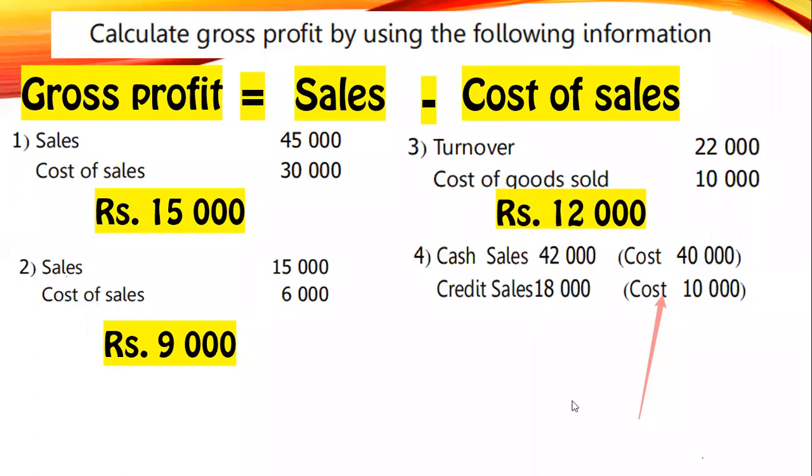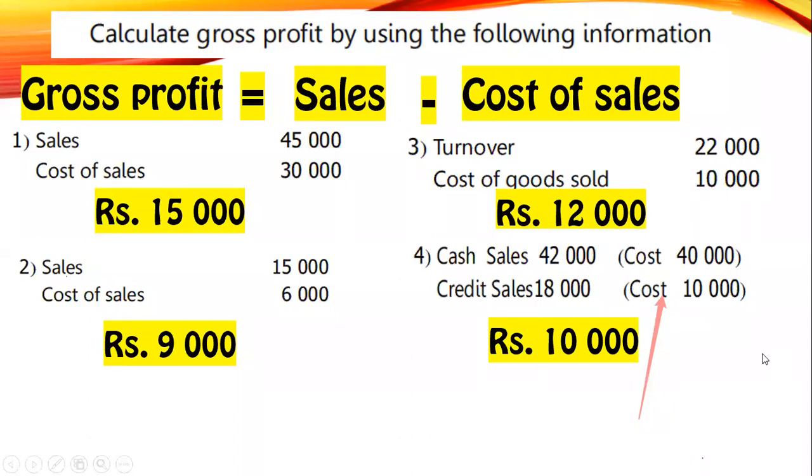There can be 15 sales. Day by day sales are coming, so you can keep calculating different gross profits. We have to add all the sales together. Add the total sales 60,000 and the total cost of sales 50,000. Therefore, what is your gross profit? Rupees 10,000.